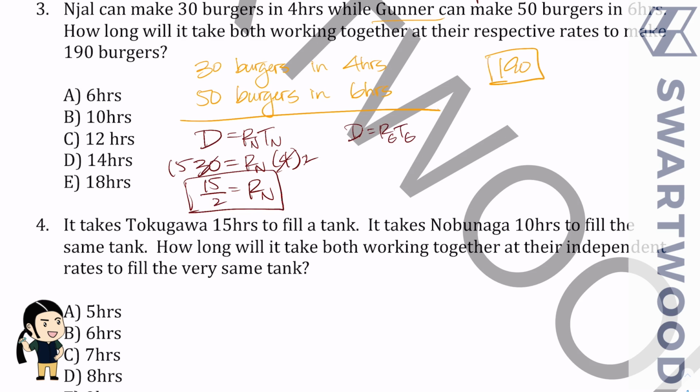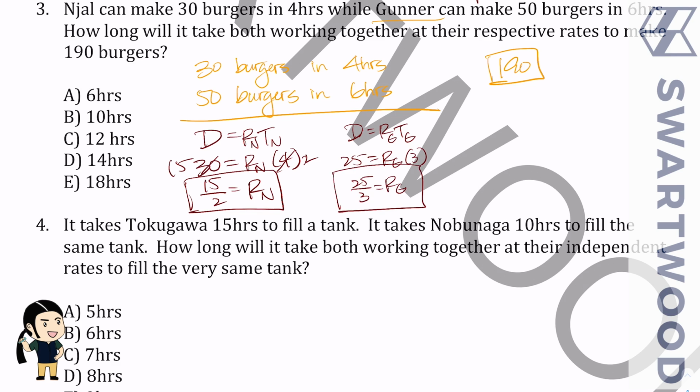Then we do it again. This time we're going to have 50 is equal to what? The rate, which we don't know, and the time, which we said was 6 hours. So again, I'm going to divide both sides by 2. This will make it prettier. So let me erase this, right? So it's going to be 25 and 3 over there. So the rate's going to be 25 over 3.